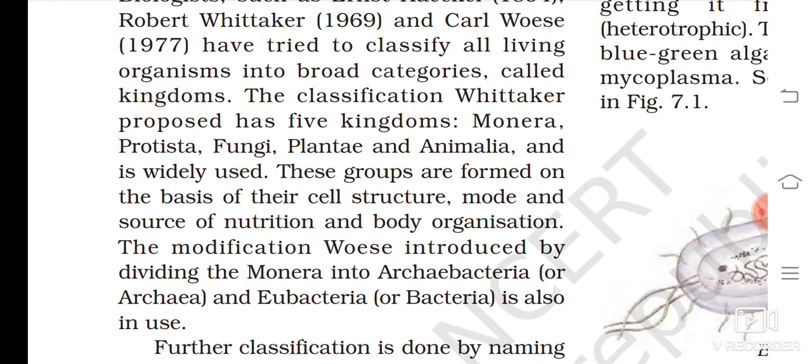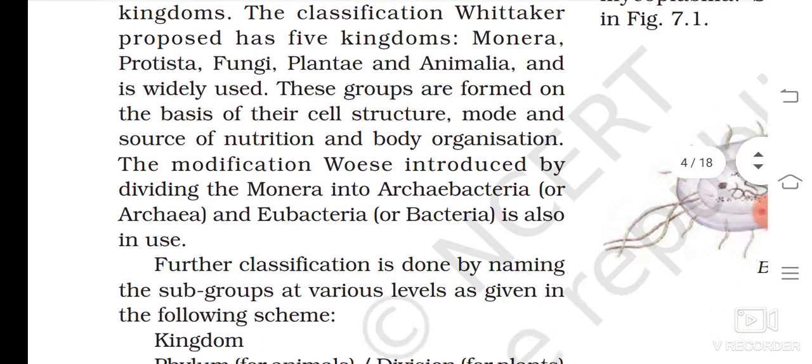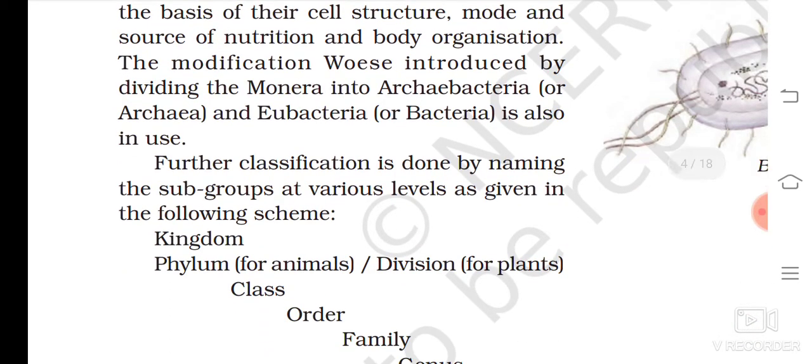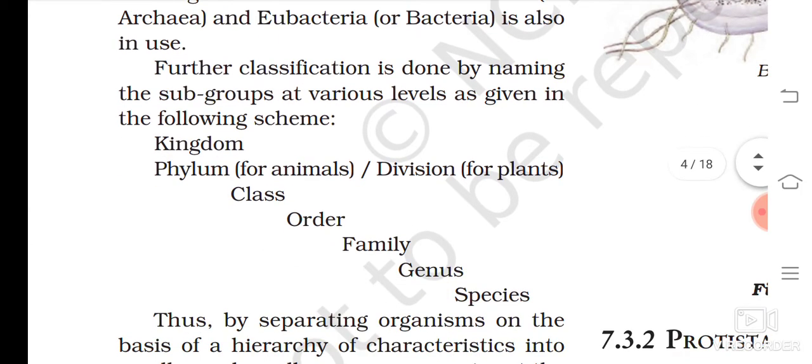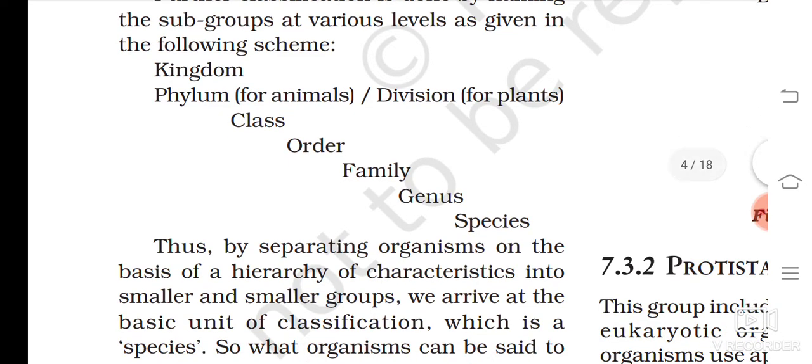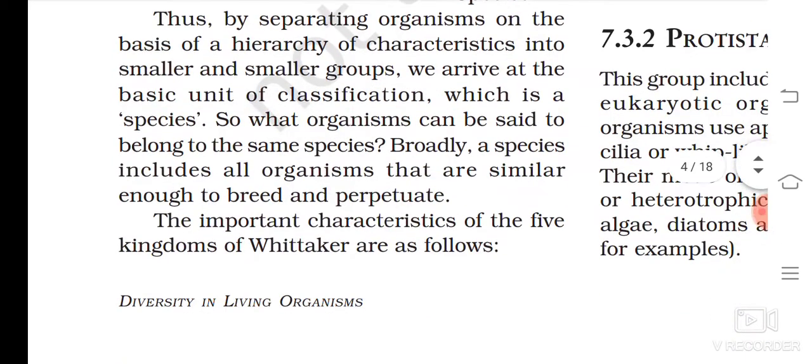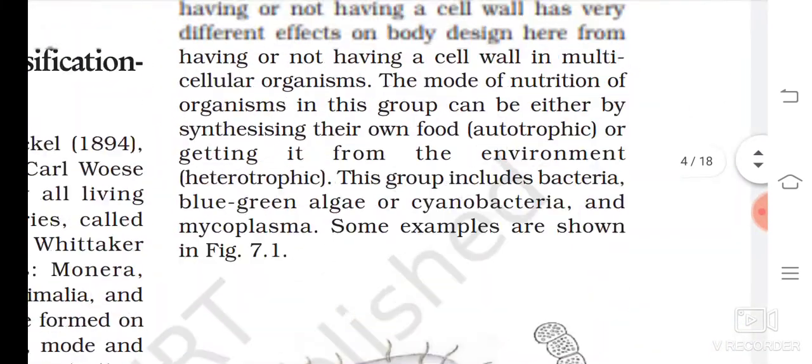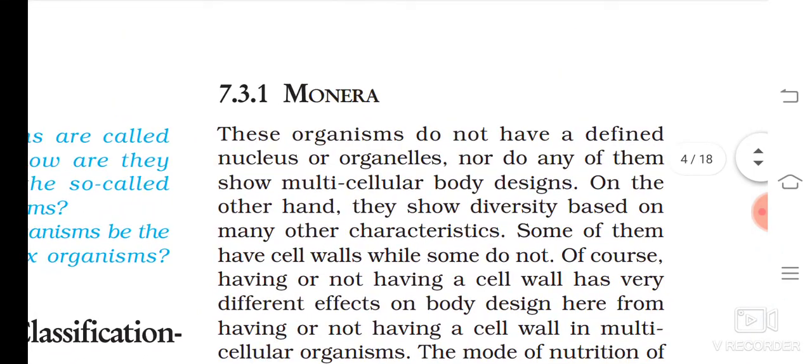The modification introduced is dividing the Monera into Archaebacteria or Archaea and Eubacteria, that we have seen in the tree chart. Further classification is done by naming subgroups at various levels as given in the following scheme: kingdom, phylum, class, order, family, genus, species. If you had been in the class, I would have made you learn this in order. But now there is no topic. Next, 7.3 is not there, so all these things are not there.